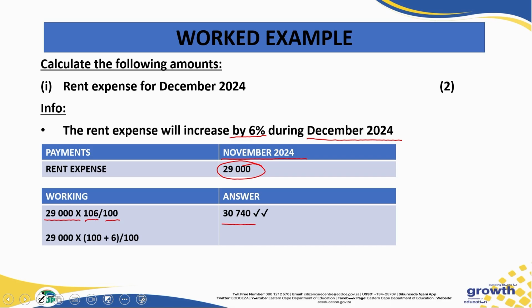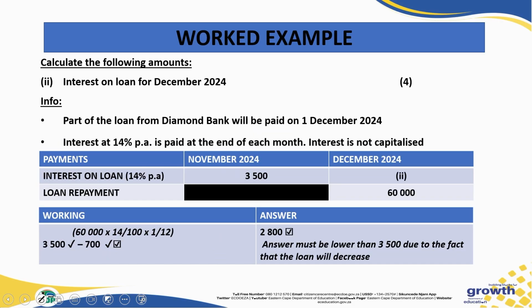Therefore, here it's simple. You just simply take the 29,000, you multiply it by 106 over 100, you get the 30,740. Why do I say 106? It means you take the existing rent over 100%, which is November, you then add the 6%, therefore then also you divide it by 100, you get 30,740.